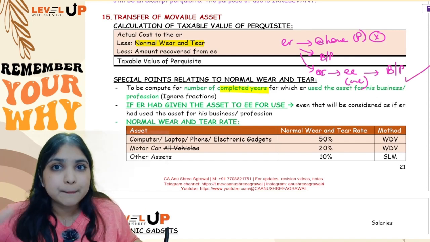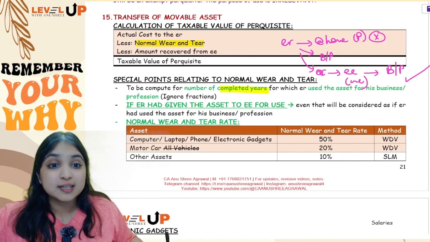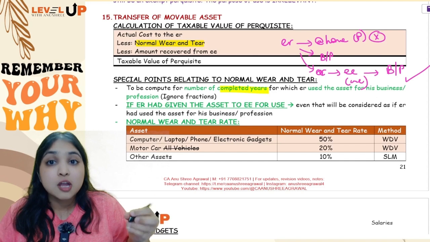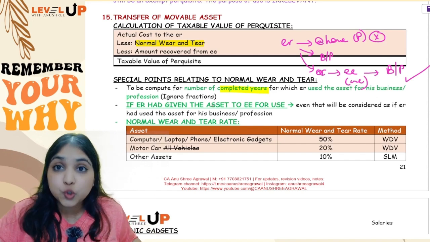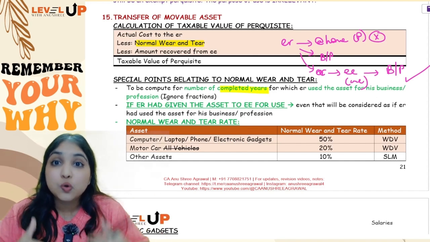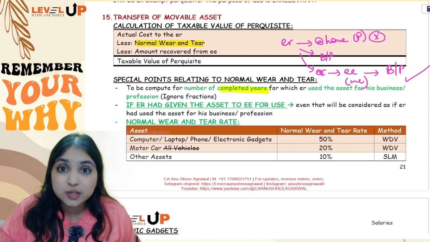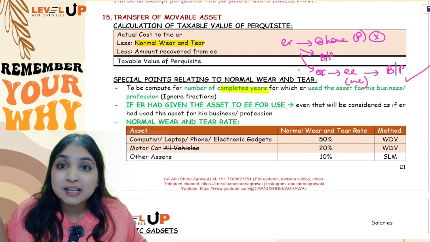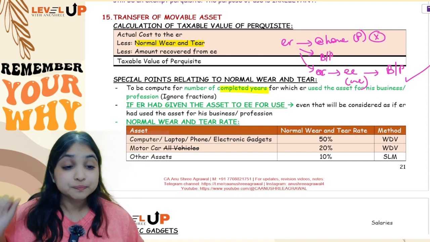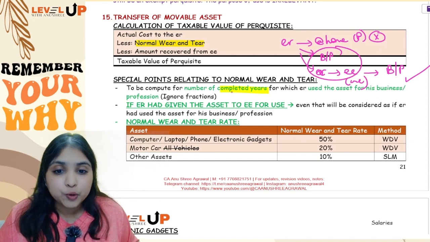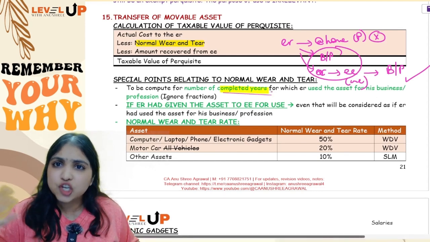So you will not compute normal wear and tear only for those years for which the employer is using the asset for his personal purposes. You will compute normal wear and tear for those years for which the employer is using it for his business or profession. You will also compute it for those years for which the employer had given the same asset to the employee for use. For those years only you will calculate normal wear and tear. Then you will compute only for the completed years. If any fraction, you will fully ignore.